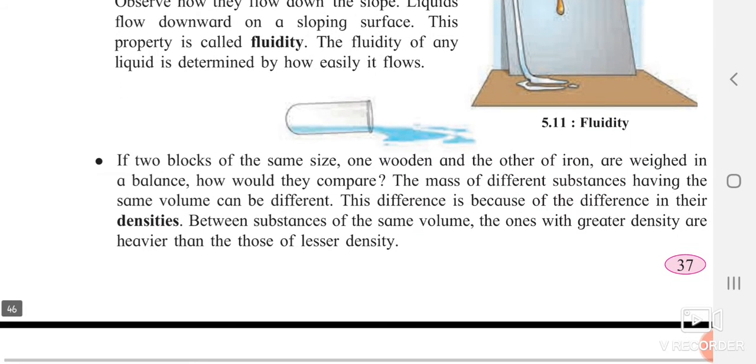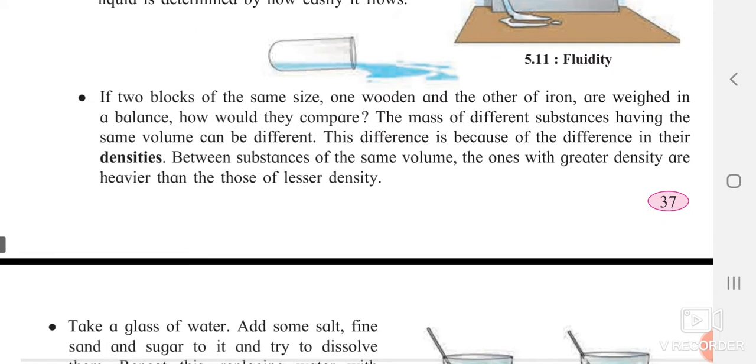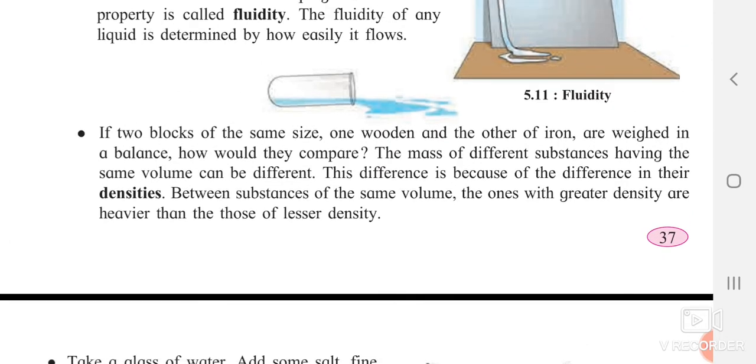Okay. Now the next part is density. Density means what? If you take two blocks, one of iron and one of wood, and you throw them in water, you will see that the iron block will directly go inside the water, and the block of wood will remain floating on the water. So what can you tell from this?